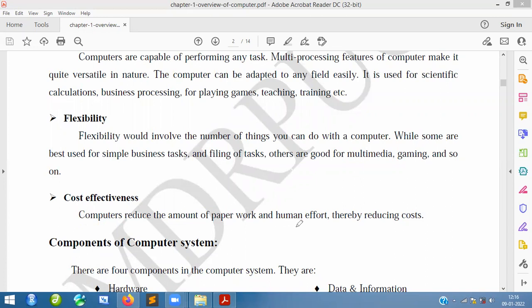and read the document. Like that, it reduces the amount of effort applied by humans on work. So it is cost effective as well as reducing the cost. For paper, we have to cut trees, and we have to take care of the environment as well. That is why using the computer is the best idea. It is very cost effective in terms of paperwork and human effort, and so on.